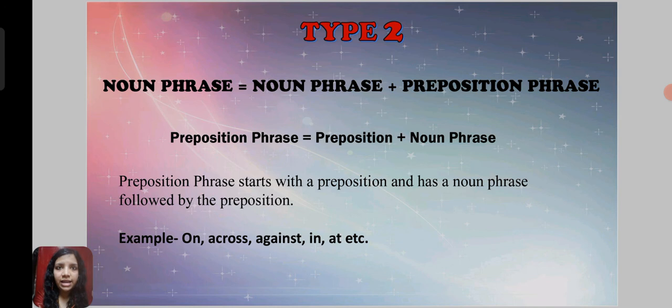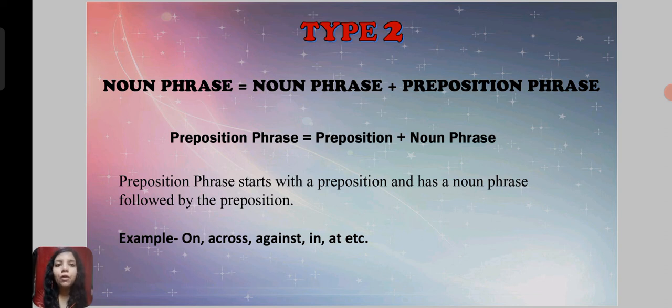Next is the second type. The second type combines noun phrase equals noun phrase plus prepositional phrase. So here the prepositional phrase combines a preposition and a noun phrase. A prepositional phrase starts with a preposition and has a noun phrase following the preposition.